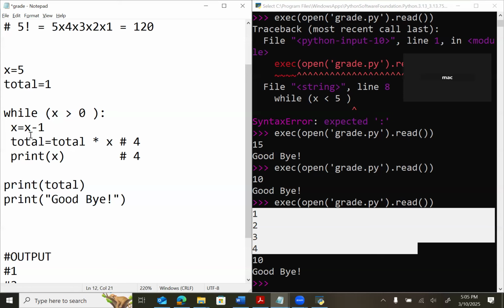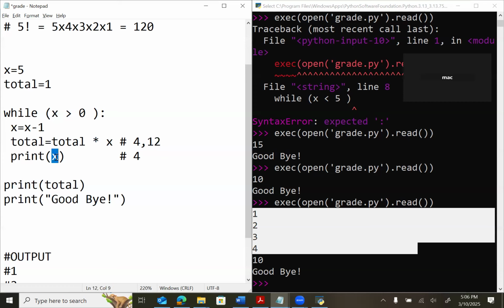Okay. Then it will go back here. What is the value of x? Now it's 4. It will come here. X minus 1, 4 minus 1 is 3. So total is 4, right? 4 multiplied by 3 is 12. So the total is 12. And we are printing x.